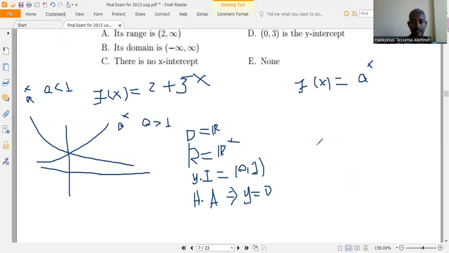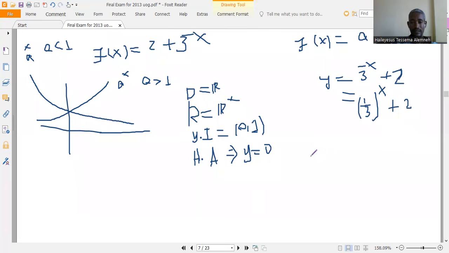Now we have given y is equal to 3 to the power of minus x plus 2, which is the same as 1 over 3 to the power of x, plus 2.